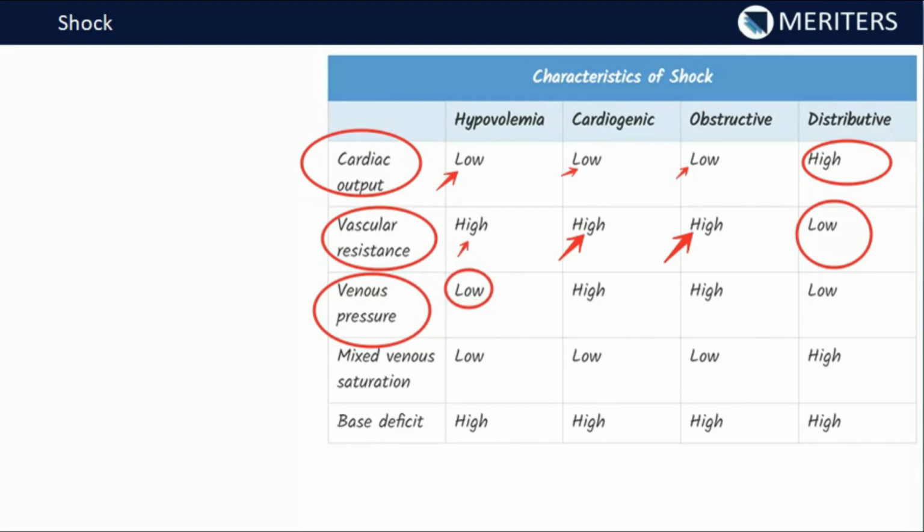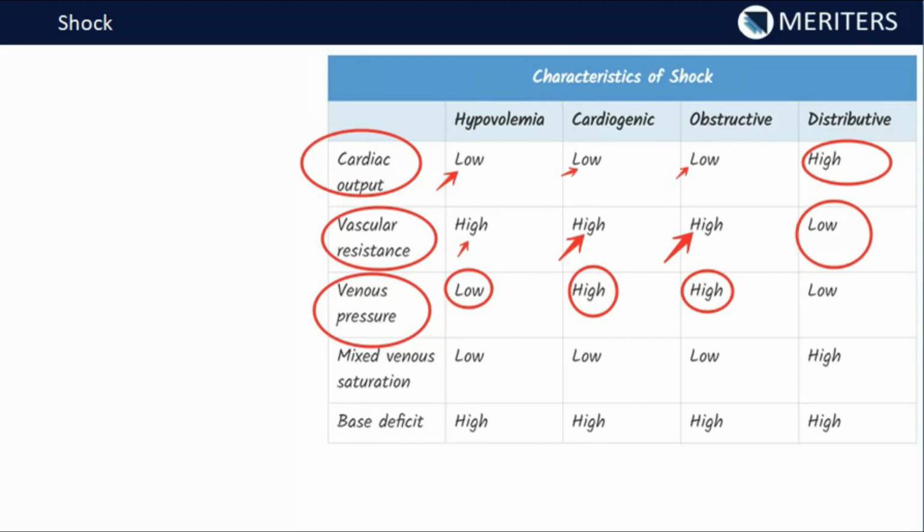will be low. That's why if venous pressure is low, venous return is low, and that's why cardiac output is also low. But in the cardiogenic shock, as we know, there is high filling pressure, right? In the left chamber there is high filling pressure, and due to that we have the increase in JVP also, and that's the reason this is considered as high. Venous pressure is considered high in the cardiogenic or obstructive also, because in the obstructive one there is obstruction of the vessels, and that will lead to build up of the pressure.